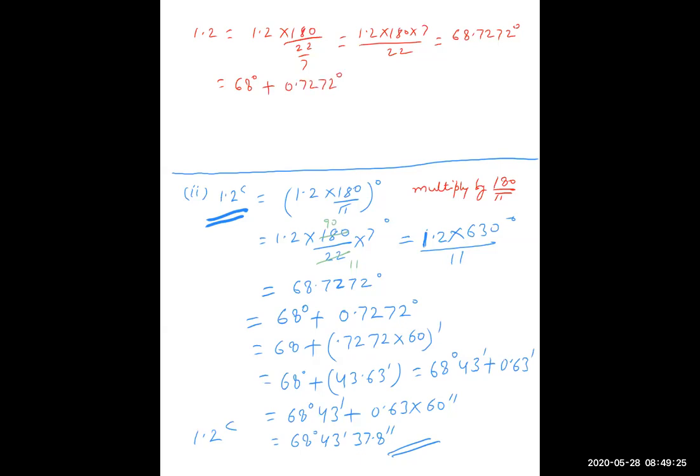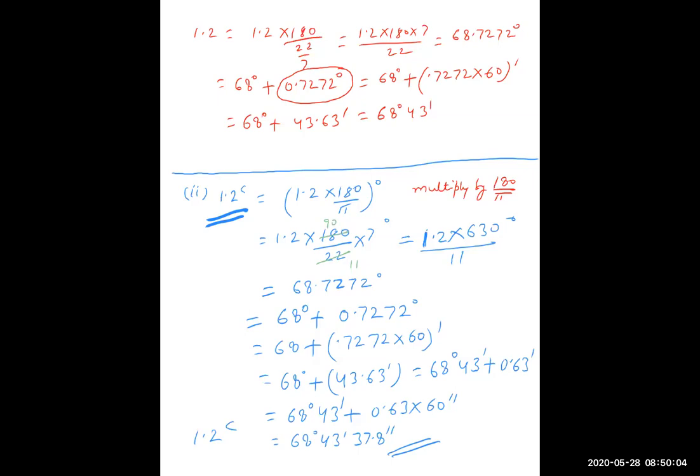0.7272 degrees. So to convert this fraction into minute, because I know 1 degree is how much? 60 minutes. So many degrees will be how much? Multiply by 60. So 68 degree plus 0.7272 into 60. This many minutes will be there. See, degrees I have changed into minutes. So this is 68 degree plus, if you multiply, this is equal to 43.63 minutes. So that means 68 degree and 43 minutes complete.